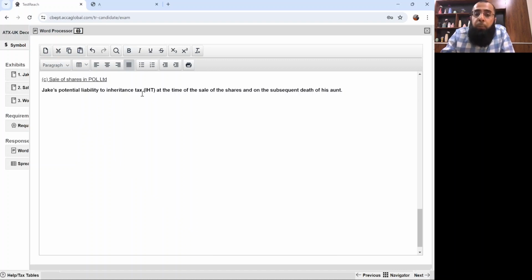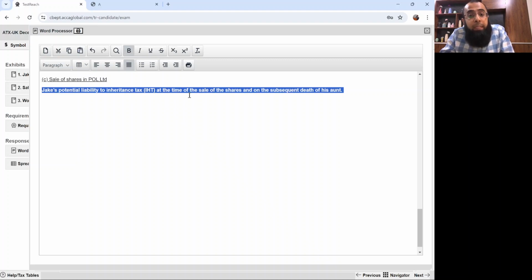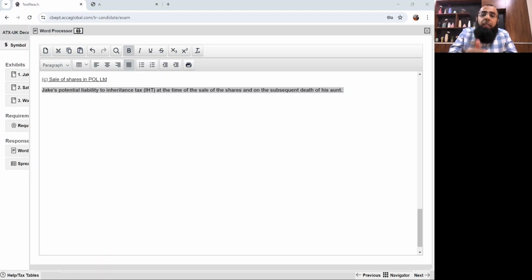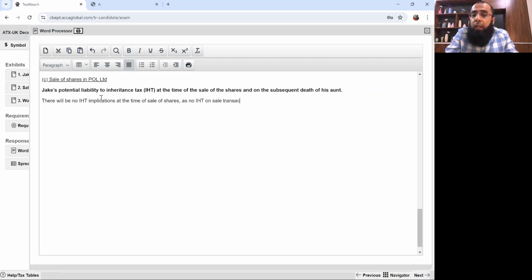Jake's potential liability to inheritance tax at the time of the sale of the shares and on subsequent death of his aunt. Now, even before referring to the scenario, I can write one comment. There will be no IHT implications at the time of sale of shares, as no IHT on sale transaction.